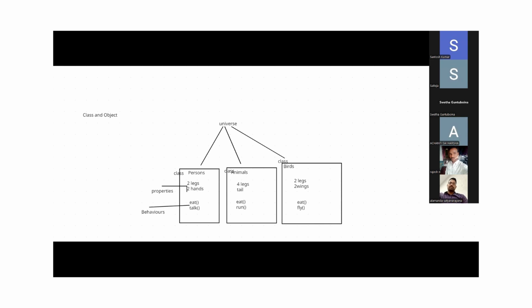Class is a collection of member variables and member methods. Object is an instance of the class.